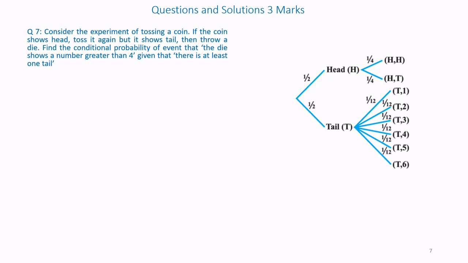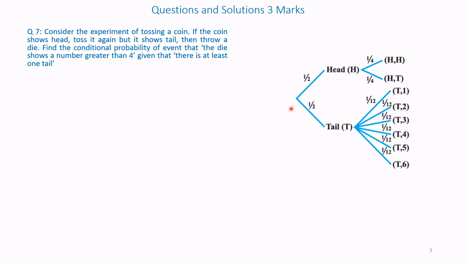Consider the experiment of tossing a coin. If the coin shows head, toss it again. But if it shows tail, then throw a die. Find the conditional probability of the event that the die shows a number greater than 4. We are also given that there is at least one tail.